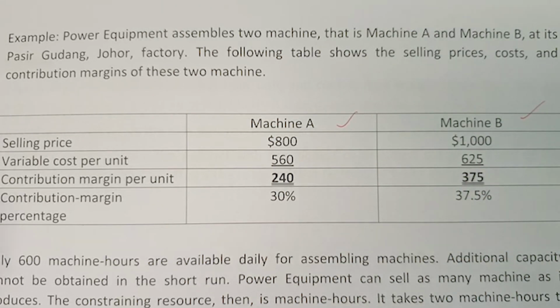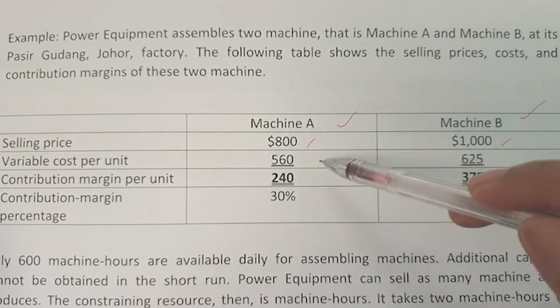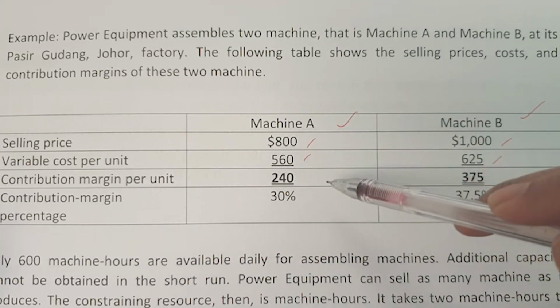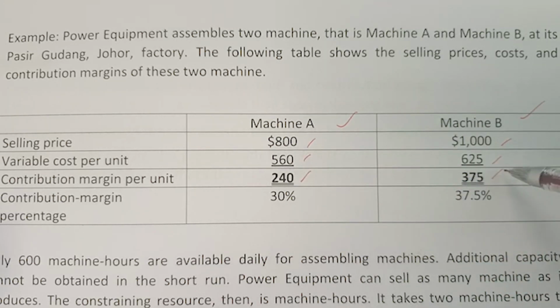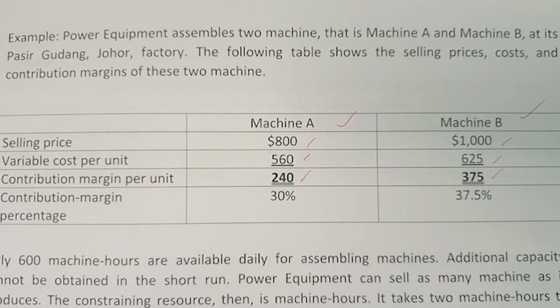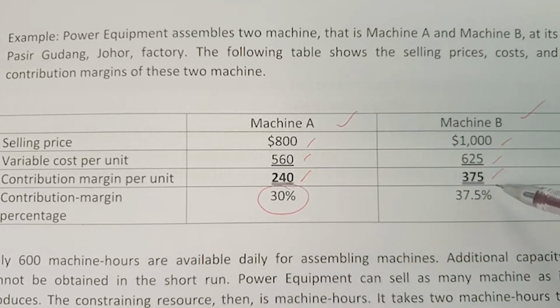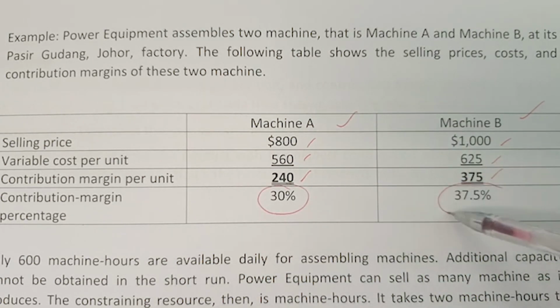We can see the selling price of machine A is 800. This one is 1000. Variable cost is 560, and this one is 625. And contribution margin per unit is 240, and this one is 375. And if you look at the percentage, the contribution margin percentage is 30% for machine A, but for machine B it is a bit higher, that is 37.5%.